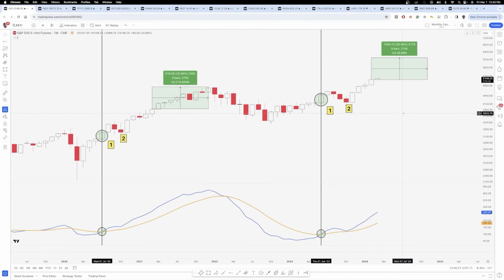Does it happen? We'll have to see, but that is just simply what the pattern would do if you're looking at something that's happened in the past. And if you look at some of the patterns that I've posted on my Twitter, a lot of these patterns have set up pretty much the exact same from a fractal point of view. So just something to consider going into the spring months of 2024.